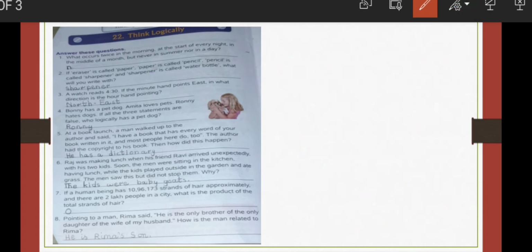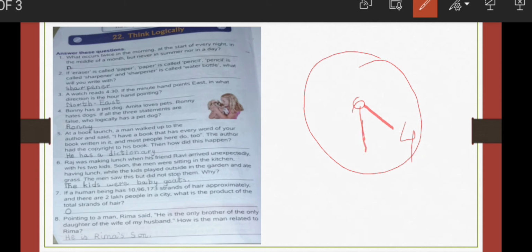Now number 3. A watch reads 4:30 if the minute hand points east. If the minute hand is towards east, in what direction is the hour hand pointing? So if you draw a watch and then you have to make 4:30. So 4 is somewhere here, and suppose this is the hour hand. So let me draw the hour hand. So it's the hour hand, and this is the minute hand, the longer one.